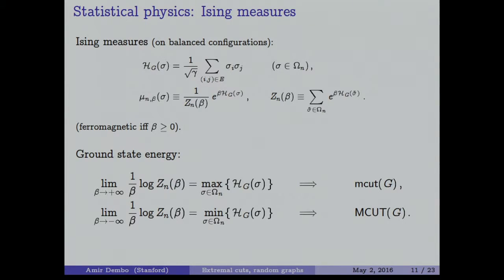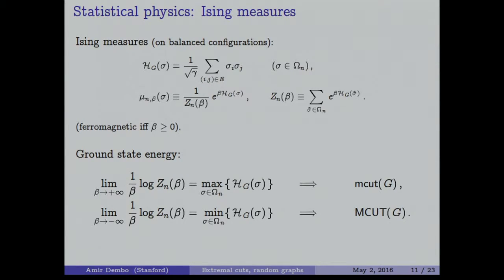It is going to be a ferromagnetic Ising measure if beta is positive, so you try to make them all coherent, go together, and it is antiferromagnetic if beta is negative, so you try to make them all going in the opposite direction. What we are after is what is called ground state energy. That is, suppose you take this partition function, you take the log, and you divide by beta.